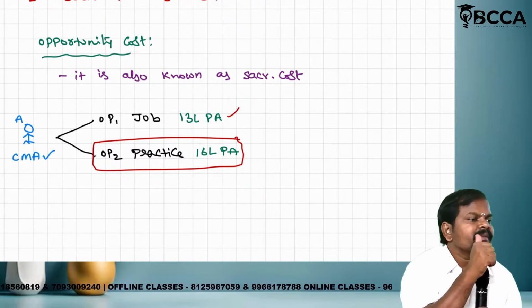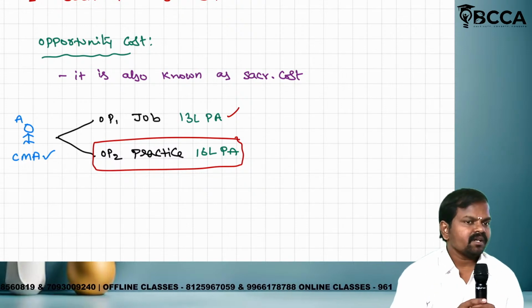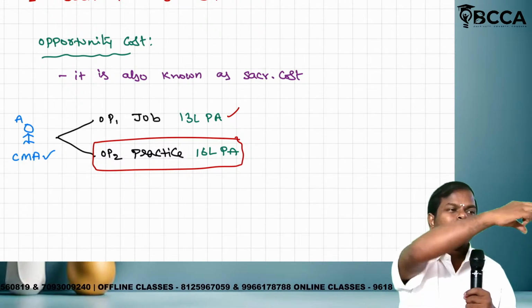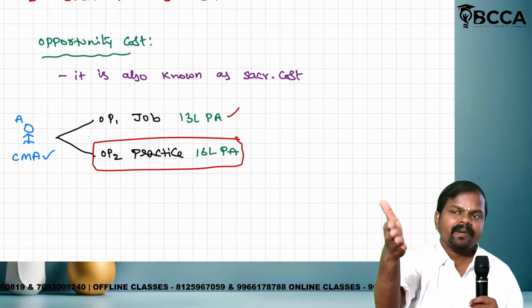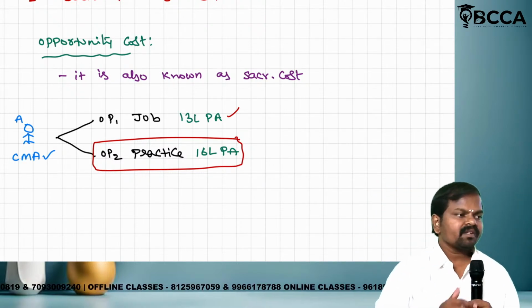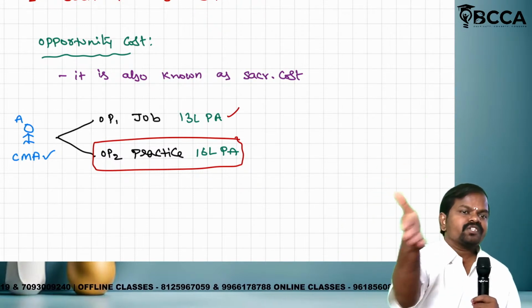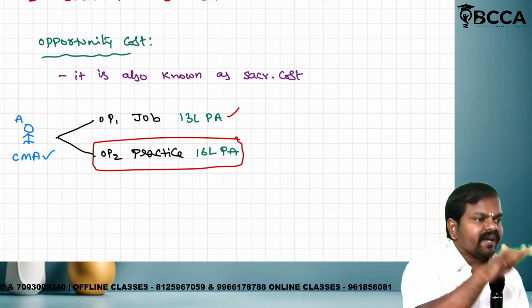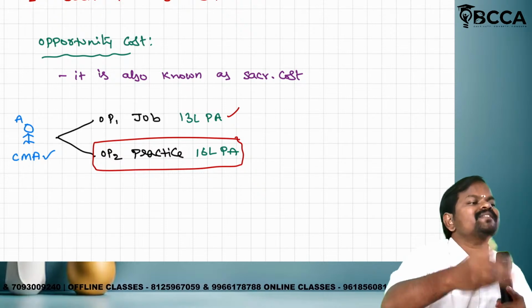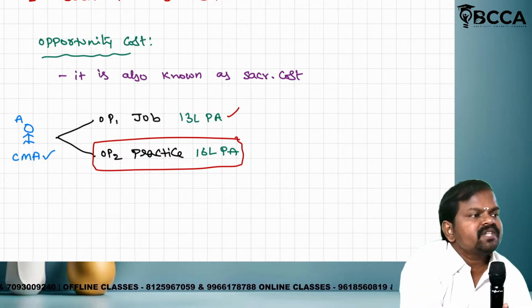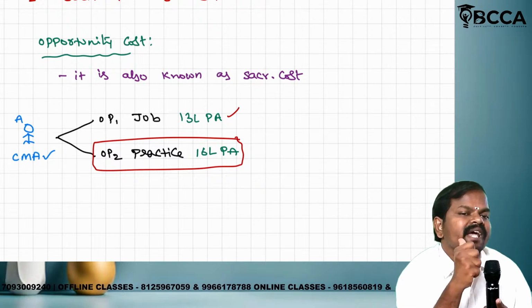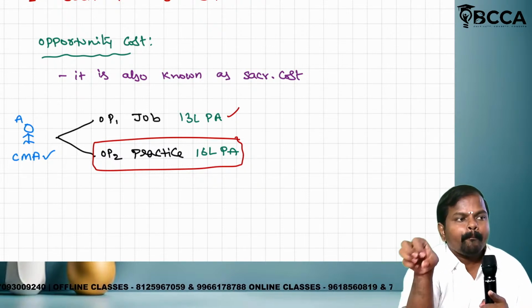Now tell me, what is meant by opportunity cost? Sacrificing cost. Please read it in reverse manner: cost sacrificed. Sacrificing cost means the cost which is sacrificed when you are opting for the best option.